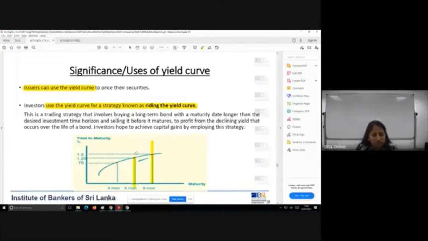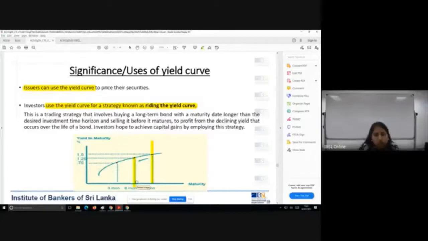So using this strategy, you're trying to earn a capital gain in the market. Your investment horizon is 6 months. You want to invest in a product which will mature in 6 months. That is your goal.